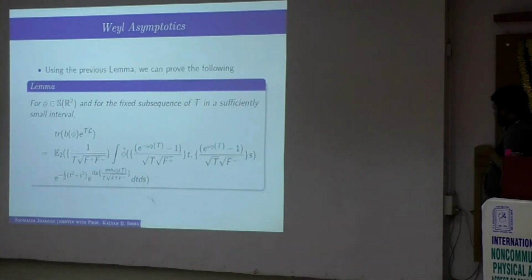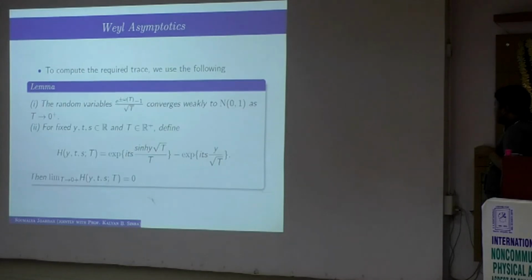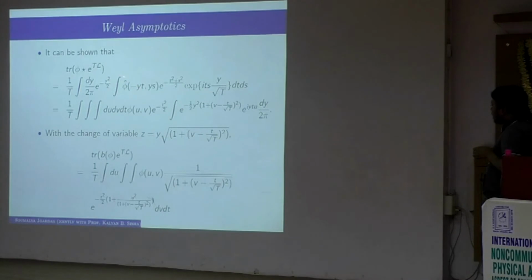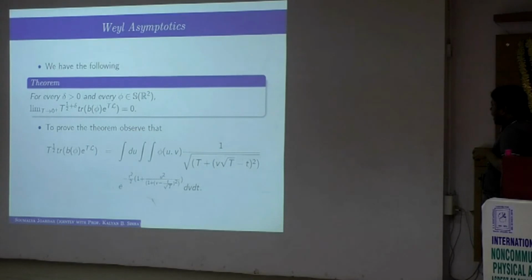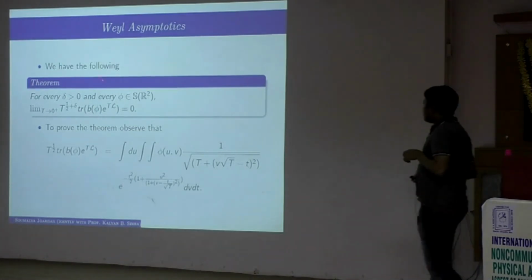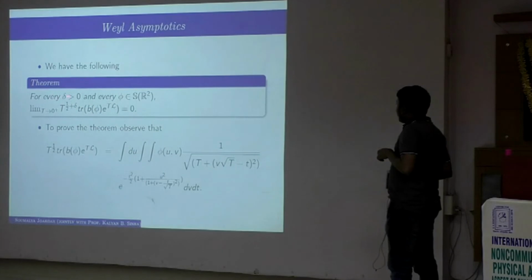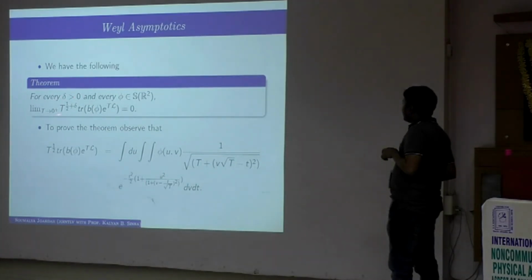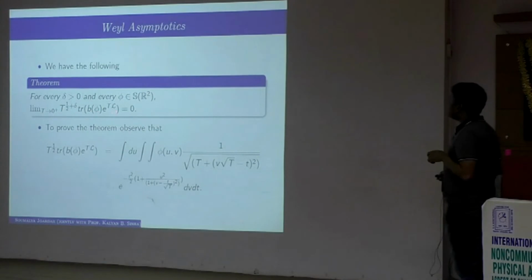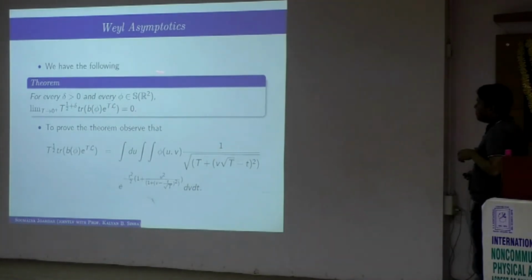And also, if you look at the expressions, these two are another two random variables, and this is another random variable. One can study the behavior of these random variables for small t, and using these lemmas, one can show that this trace is given by this complicated looking integral. And actually we have the following theorem: for every delta and for every phi, this limit, t to the power half plus delta times the trace of b phi e to the power tl, is actually 0 for every phi.